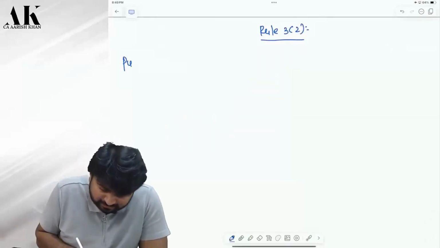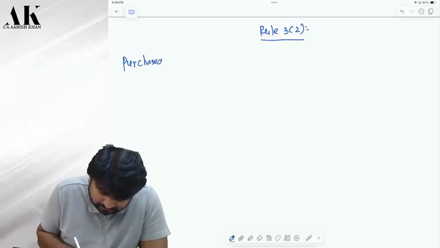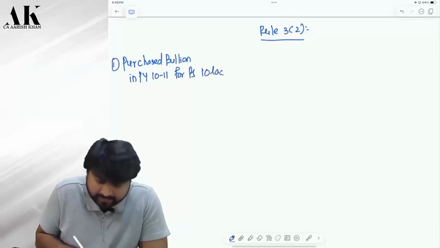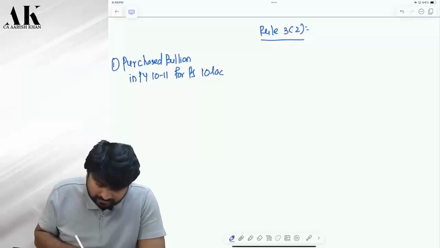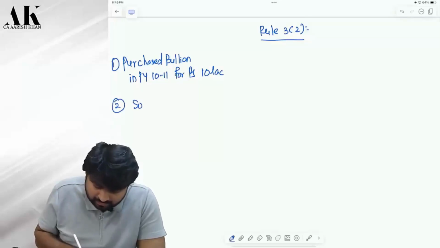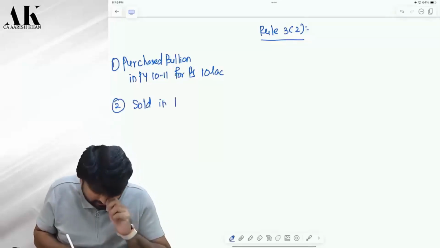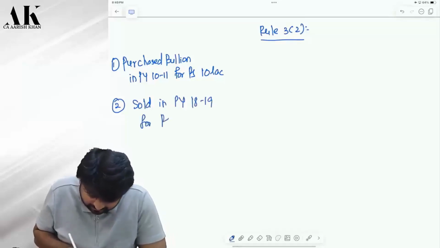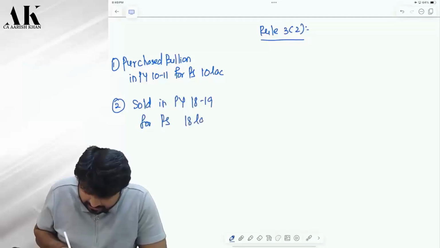Suppose you purchased bullion in previous year 10-11 for 10 lakhs. And you sold this bullion in previous year 18-19 for 18 lakhs.